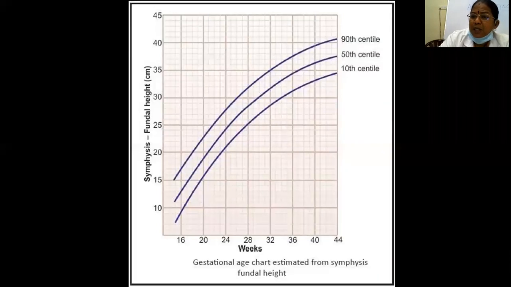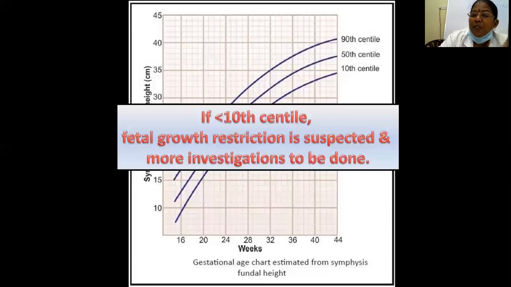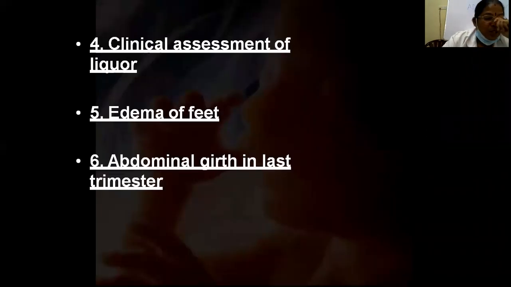So that gives us an idea of whether the fetus is growing inside properly or not. If it is less than the 10th percentile, then we have to suspect fetal growth restriction, and we have to go for further investigations. Then clinical assessment of liquor by palpating in the second trimester or early third trimester.